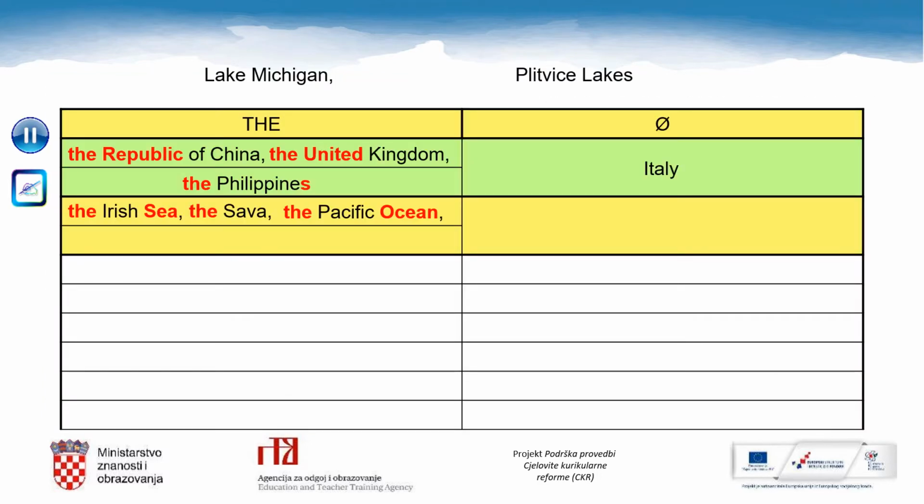Pause the video once again and write these two examples in the correct column. Let's check. We say Lake Michigan because it is only one lake, but we say the Plitvice Lakes because it is a group of lakes. Great job!